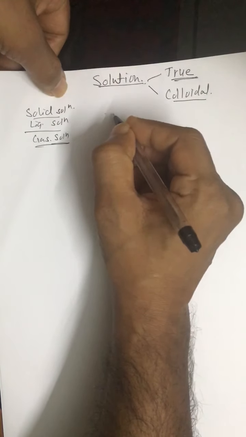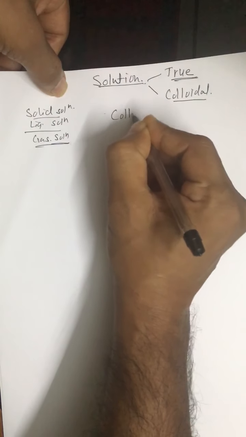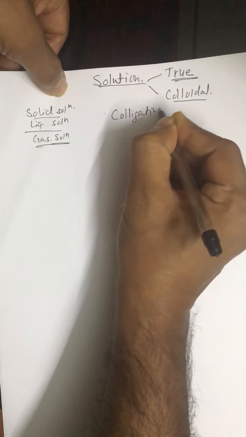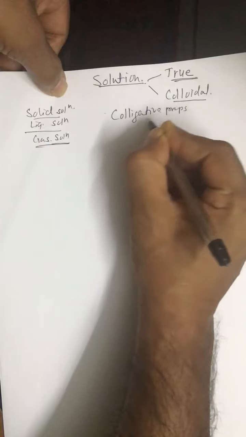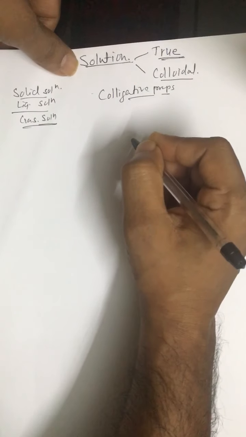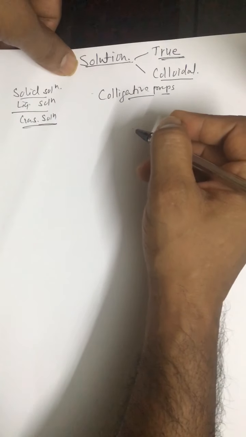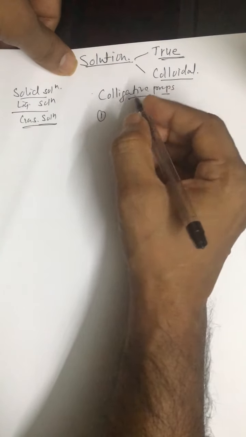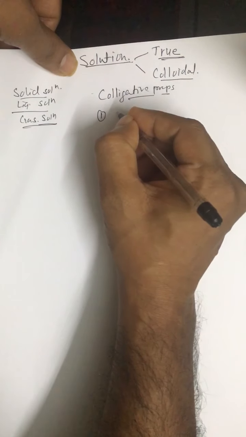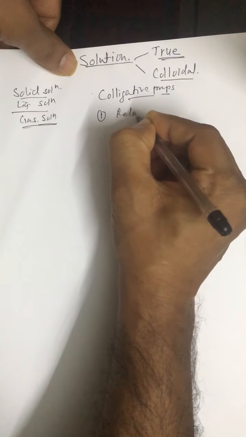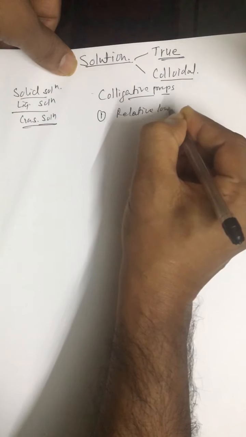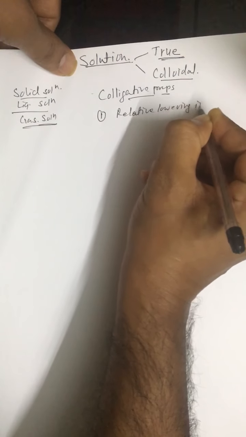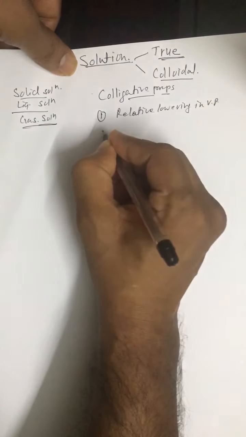Now comes colligative properties. Colligative properties are properties of a solution which depend on the number of solute particles, not on the nature of solute particles. First, we have relative lowering in vapor pressure.